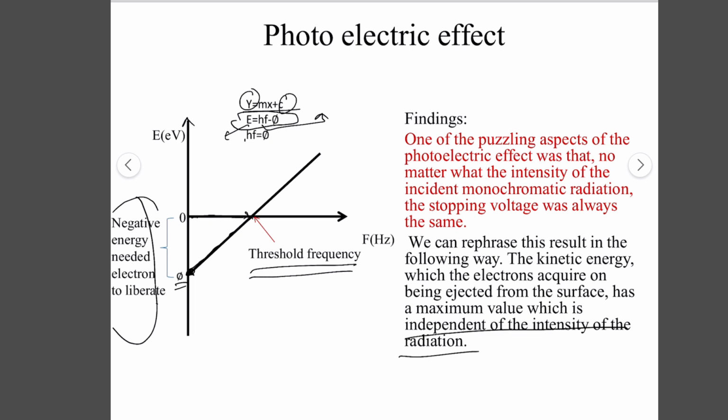It means that the kinetic energy of the electron is independent of the intensity of the radiation. It means that just one electron can get just one photon, not more than that. So there is a quanta of energy. So the photoelectric effect tells that the maximum kinetic energy is independent of the intensity of the radiation.